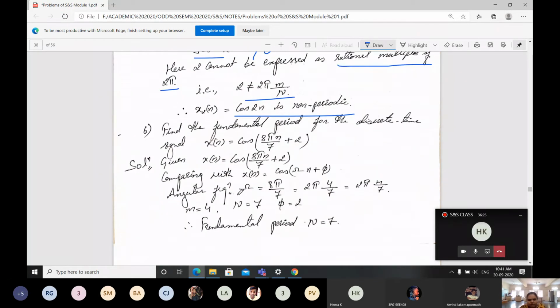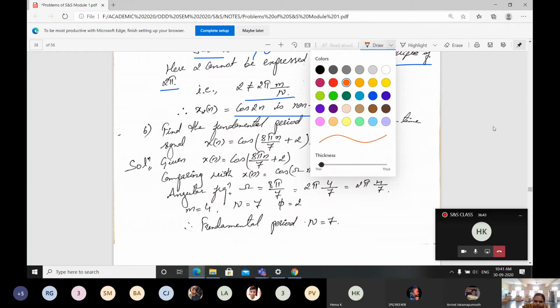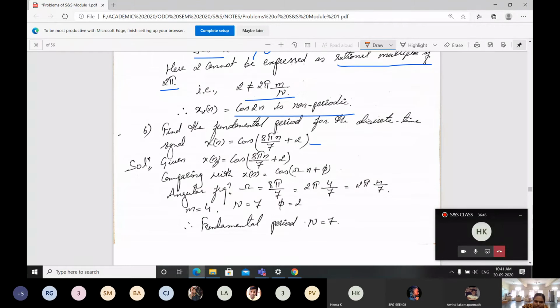Okay, next. Find the fundamental period for the discrete time signal x of n equal to cos of 8 pi n divided by 7 plus 2.